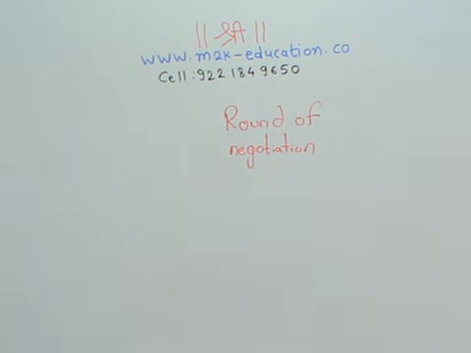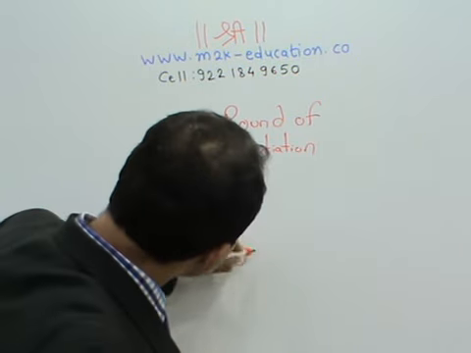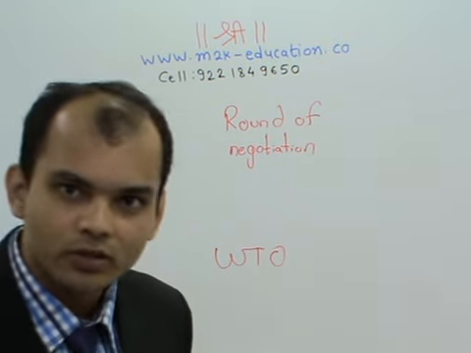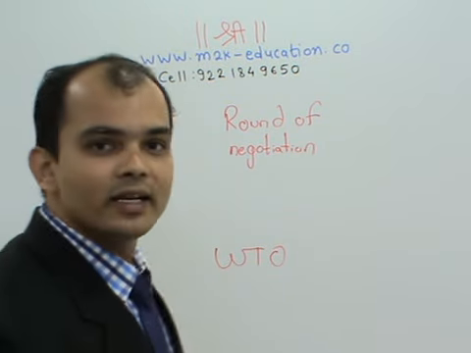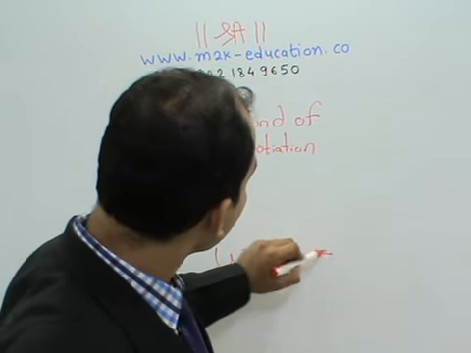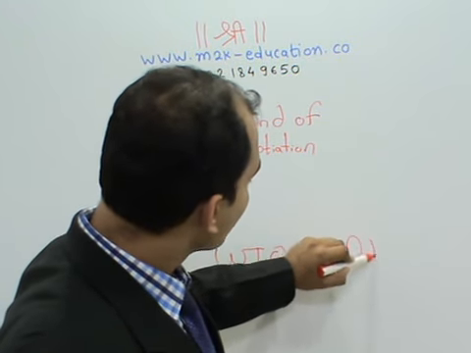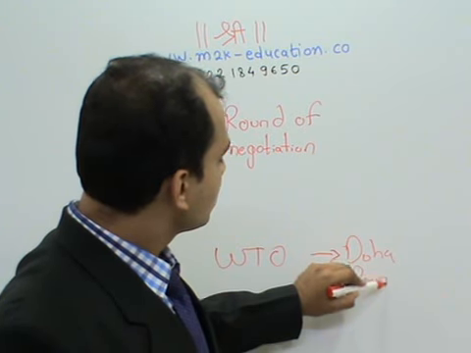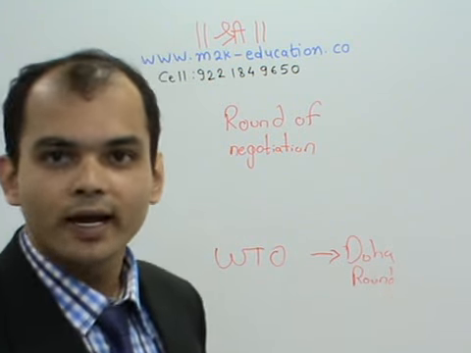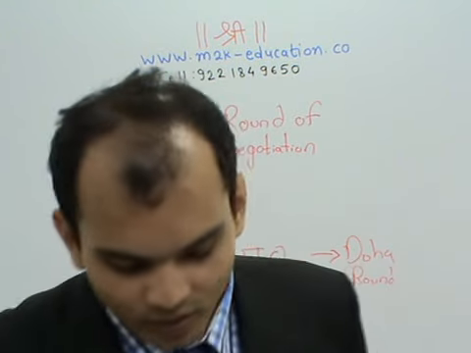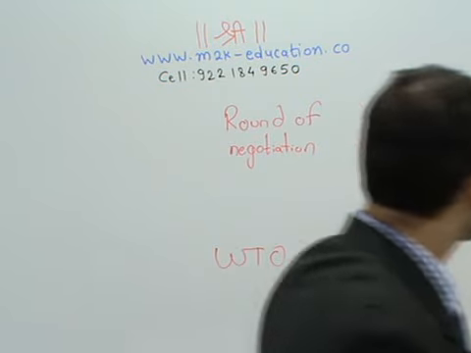When WTO was formed, the round that was going on was called the Uruguay round. Currently in the WTO, the round that is going on is called the Doha round. Doha is the capital of Qatar. This round had initiated at Doha, so it is called the Doha round. That round had initiated at Uruguay, so it is called the Uruguay round. So this is the beginning of WTO.